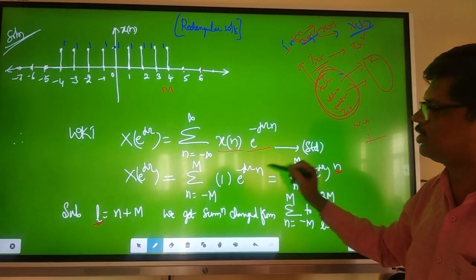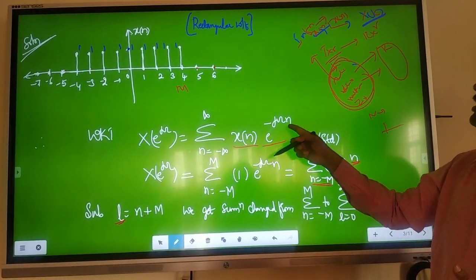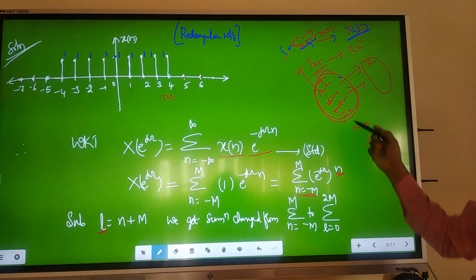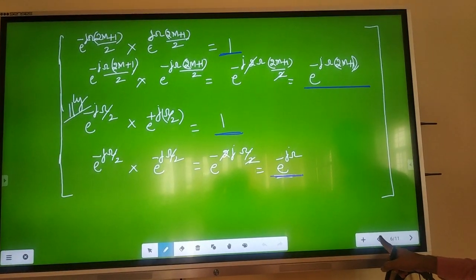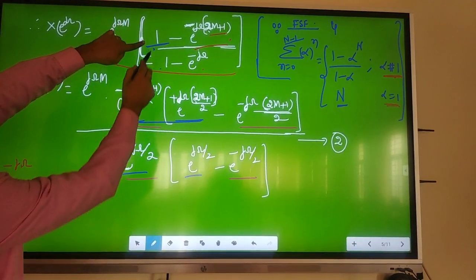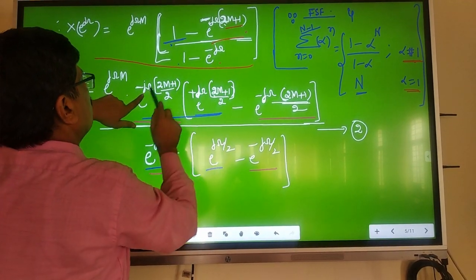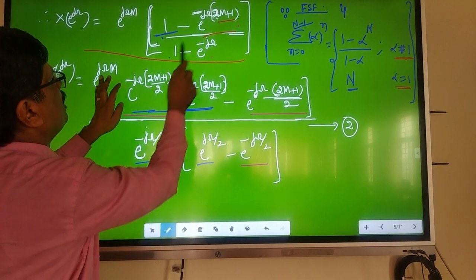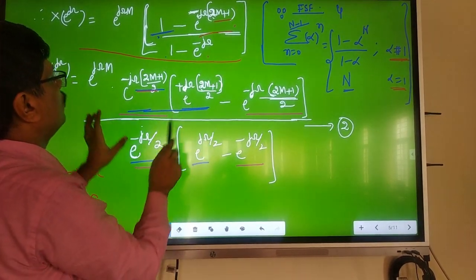That is why he has given this beautiful formula earlier, multiplying any signal with e power minus j theta, that is cos and sin, because whatever we are talking about are all cos and sin signals. Now, by doing that, just remember, write e power j omega as it is. Where 1 is there, I will write it like this: e power minus j omega 2m plus 1 by 2, into e power plus j omega 2m plus 1 by 2.